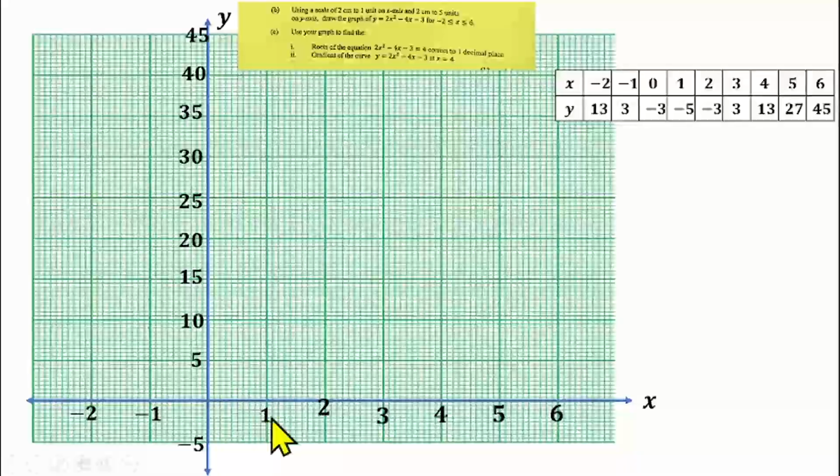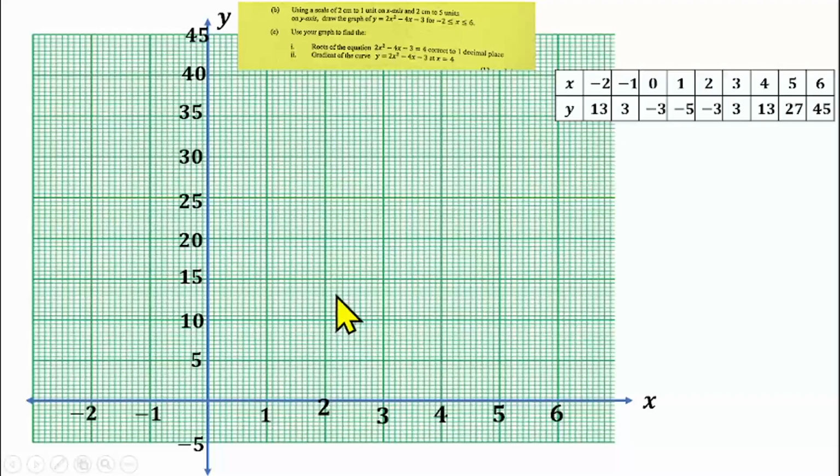Then I will now need to plot the graph. But before I plot, I need to know what one small line will be on the x-axis and what one line will be on the y-axis. On the x-axis, 2 centimeters represents 1 unit, and in between 2 centimeters we have 10 lines. So one line will be 0.1. How do you get that?